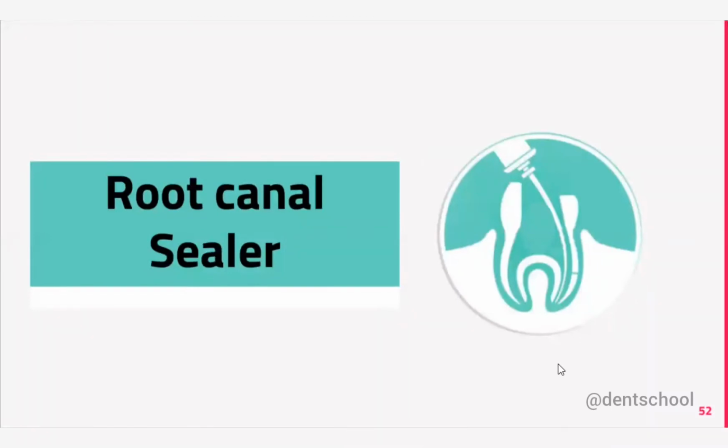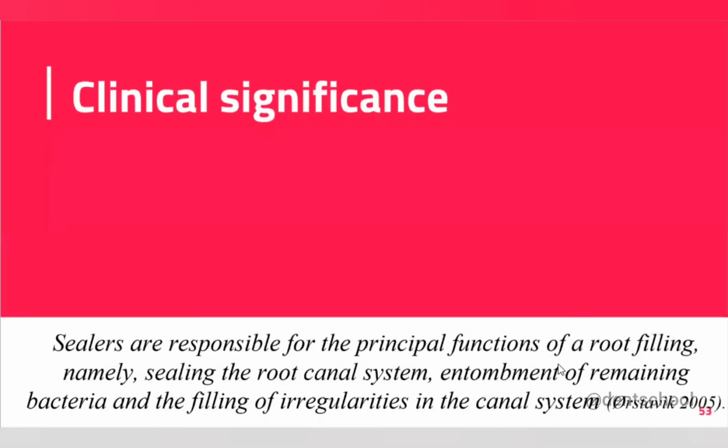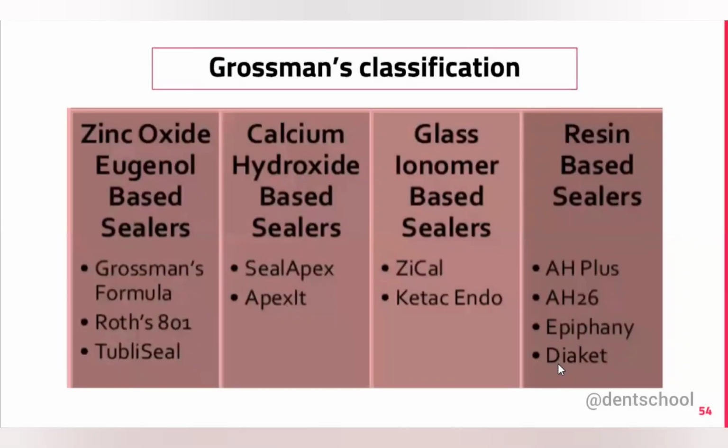Now we'll discuss the root canal sealer. The clinical significance of root canal sealer: we know that it fills the irregularities in the root canal system. That is how it entombs the remaining bacteria. If we classify the sealers broadly, they are classified into 4 categories by Grossman. In that, the calcium hydroxide based sealers, the most commonly used ones are Sealapex and Apexit.